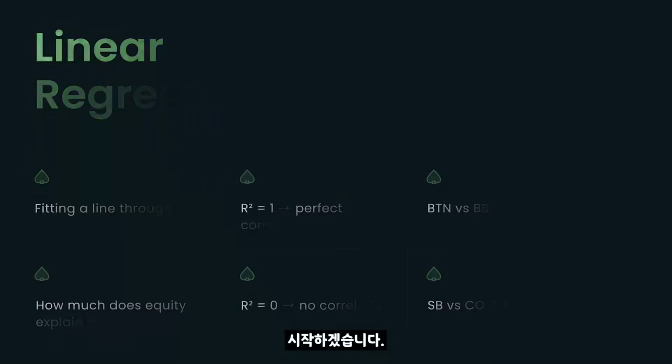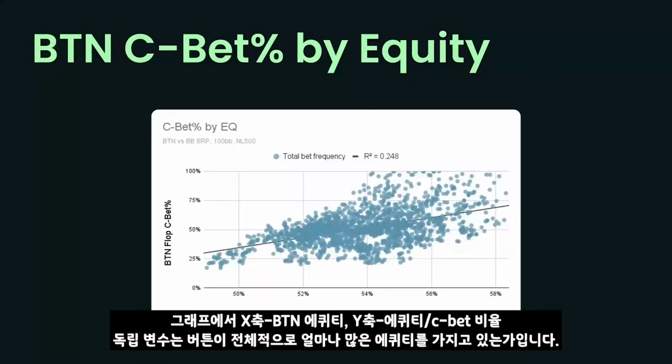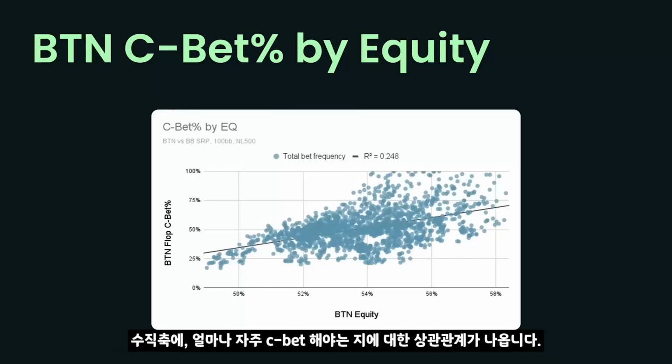Okay, let's dive in. The first spot we see is a button versus big blind single raise pot. And here I'm graphing the button c-betting percentage by equity. On the x-axis, we see the independent variable, that is, how much equity does the button have here overall? On the vertical axis, we see how often they're c-betting, and there is a correlation.